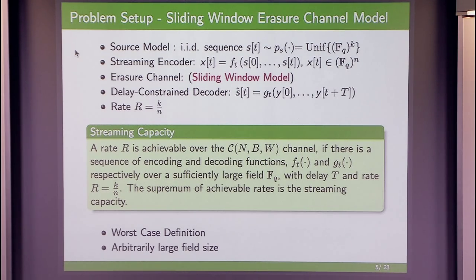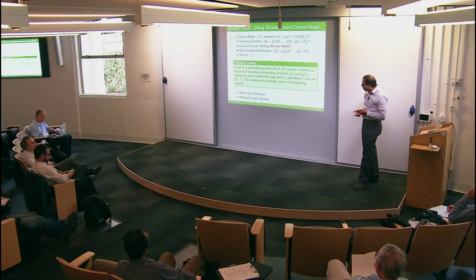Okay. So I can now, unless there are any questions, I will move on to the results. Do you need to let the field size get large to do the proofs? Well, we need it to be sufficiently large because we are using some sort of constituent codes, like strongly MDS codes, that require a certain amount of field size. So I don't want to make it binary, but I can give bounds on the size of the field size. The best codes we actually have field size which is like T cubed. We have various constructions and field sizes.